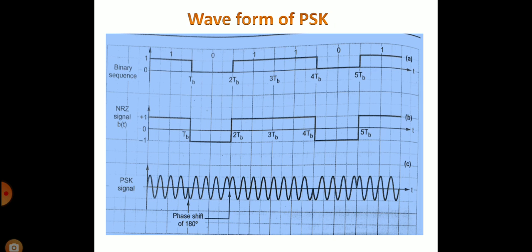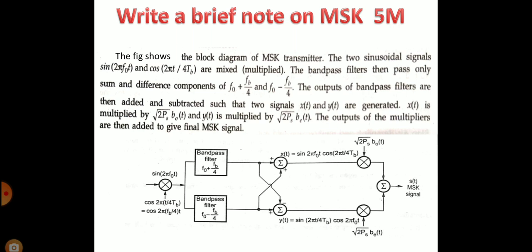Waveform of phase shift keying. First, the binary sequence, the NRZ signal b(t), and the PSK signal. Wherever it changes the phase, that phase change will be shown as a phase shift of 180 degrees.